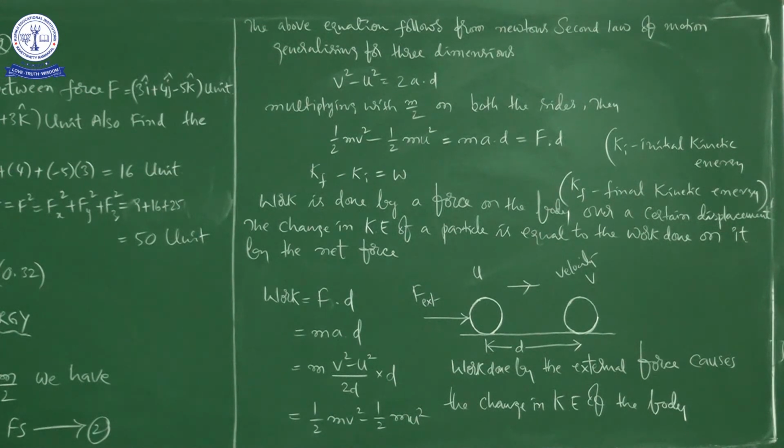Otherwise, generally initially we did it in the general way, that is half mv square minus half mv square is equal to F into s. Okay, right. But the same work energy theorem we can also do in some other manner, right? You just focus here. I will explain to you.